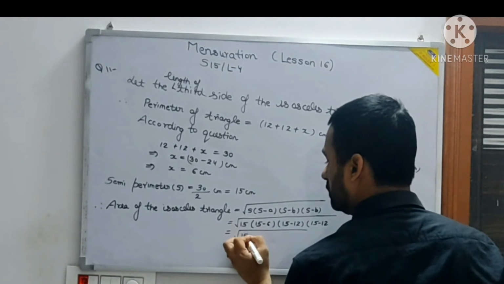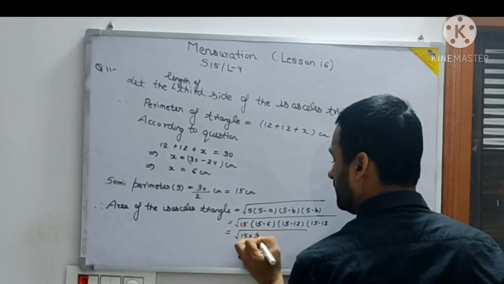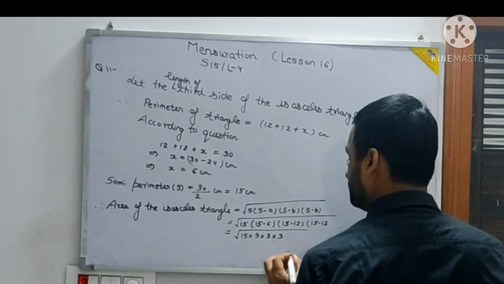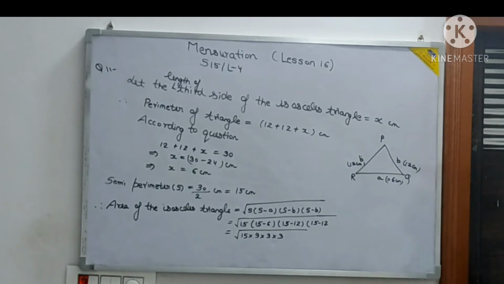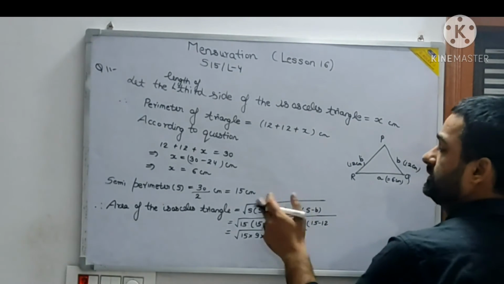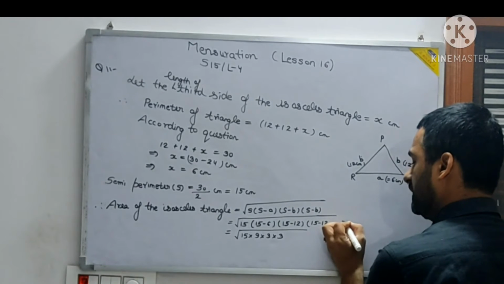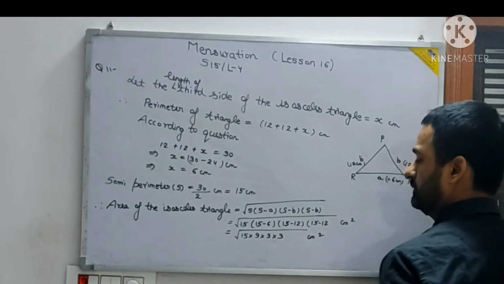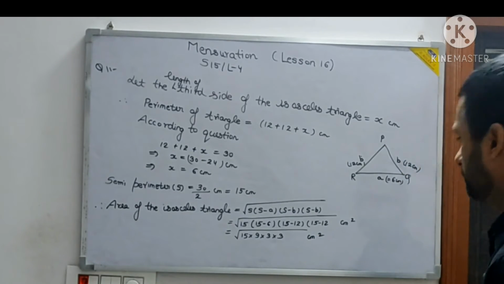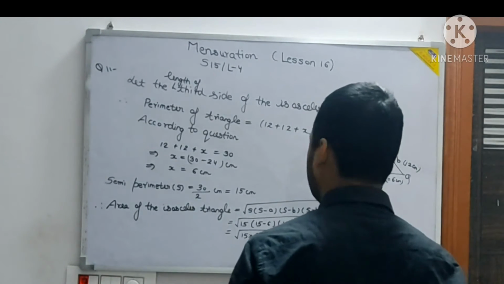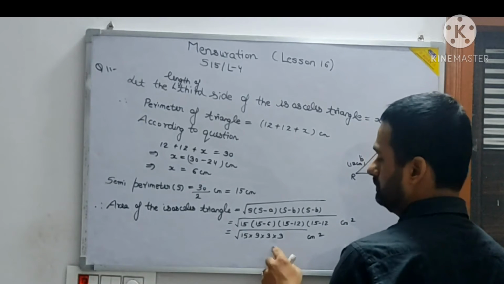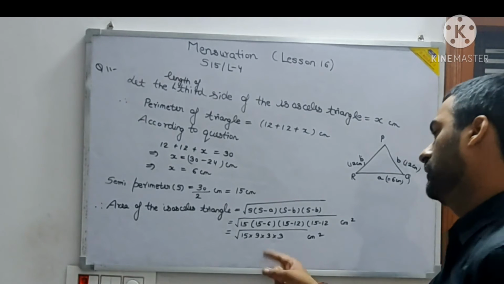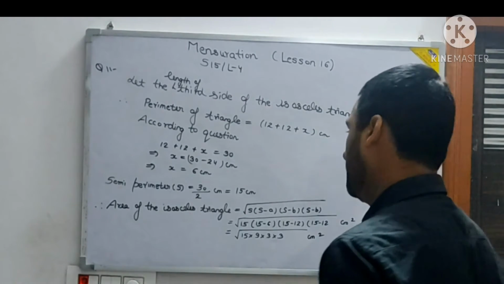So 15 into 15 minus 6 is 9, 15 minus 12 is 3, and 15 minus 12 is 3. Then see here. This is all in centimeters, so you can write here centimeter square. Now see, 3 into 3 is itself 9. So 3 will come outside. 15 is what? 3 fives are 15.